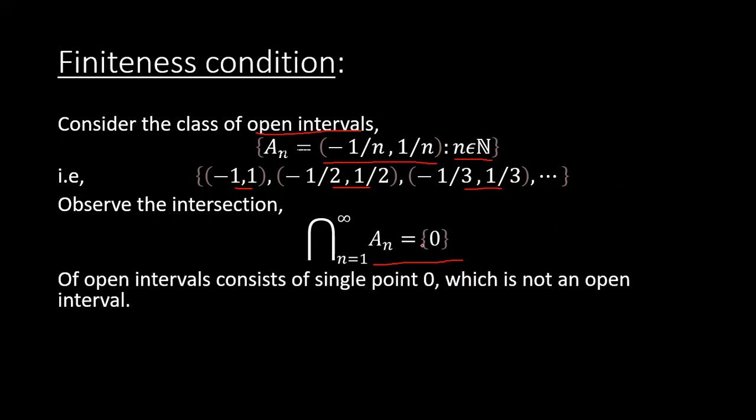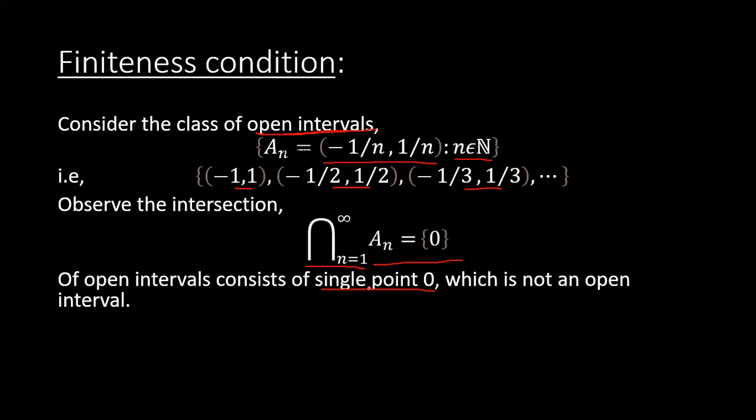Since 0 is a single point, and according to the third axiom the intersection of subsets should also belong to tau, we have taken tau to be the class of open intervals, but we have got a single point which is not an open interval. That is why this condition is not satisfied in this case.